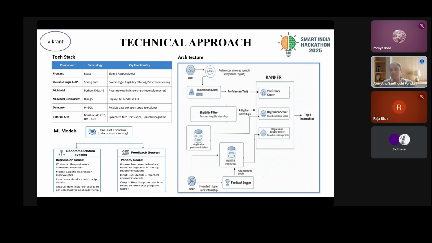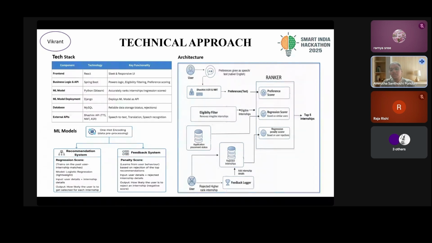Based on all these preferences, we give a preference score to the internships so that out of all the internships, those which are more likely to suit the user are provided to the user first. The second thing we do is the acceptance rate. An internship that is provided to the user must be such that he is likely to be selected for the internship. This we do using an ML model.